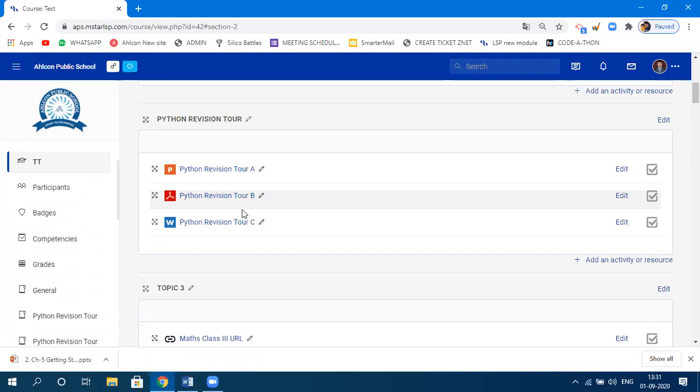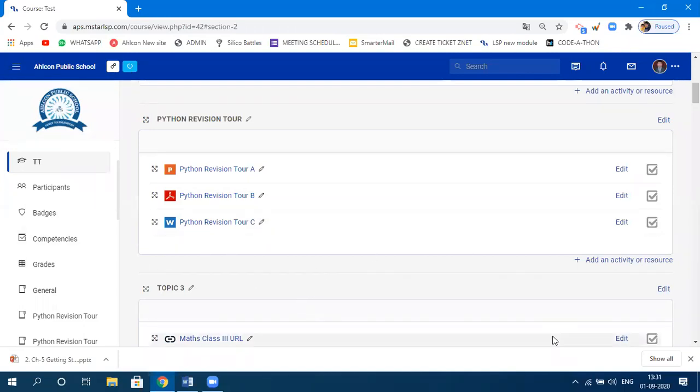If you embed your video within this platform, that means the video will be visible on this platform only. And if you give a link, that means the video will open in another platform, outside this platform. I'll show you both options: how to upload the video using embedding and using a link, a URL.